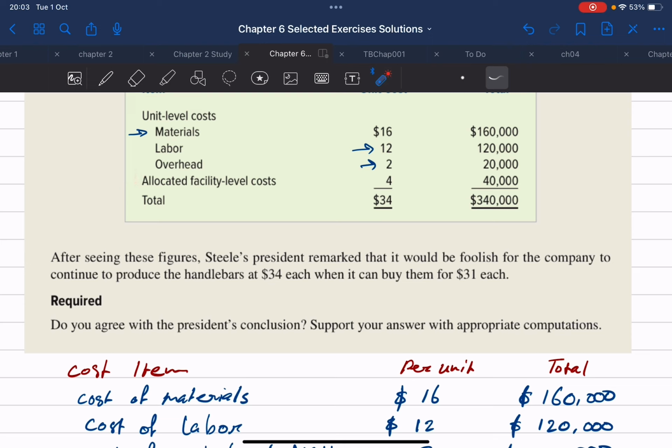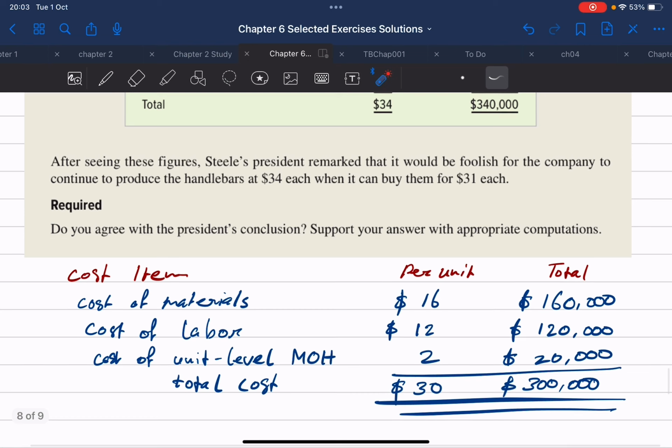The facility level cost, the allocated facility level cost, is not really relevant, because the company will not be avoiding that cost if they outsource the handlebars, right? So after excluding this, we calculated the remaining costs, and it came up to $30 only, which is less than the $31 cost of buying or cost of outsourcing each handlebar, right?